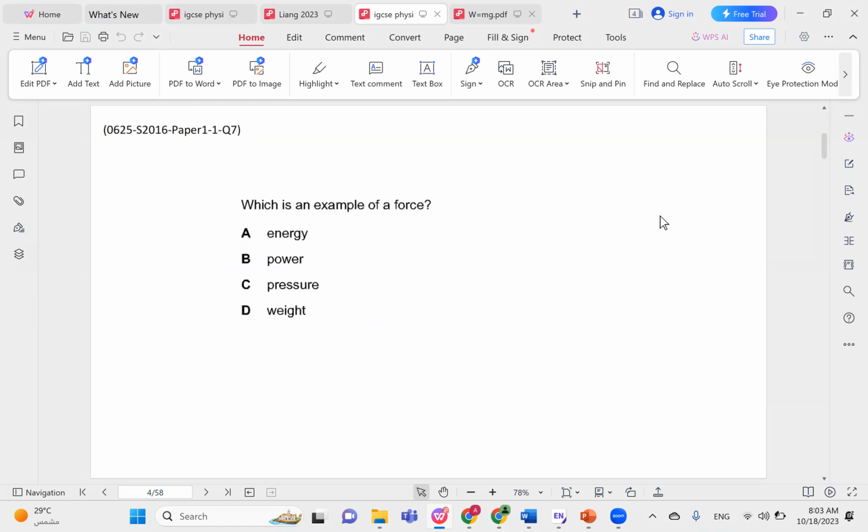Which is an example of a force? Of course, all of these are wrong. Weight is an example of a force, similar to what we said in the previous question.